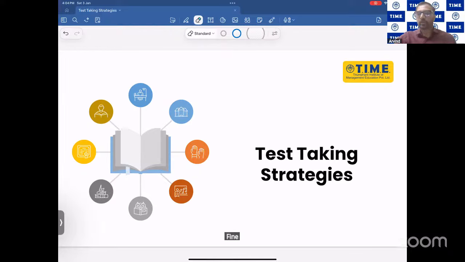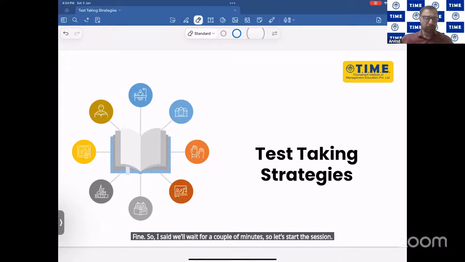Fine. So I said we'll wait for a couple of minutes. So let's start the session. What we'll do today, friends, is spend maybe the next 1 hour or 1.5 hours understanding what GATE is all about.